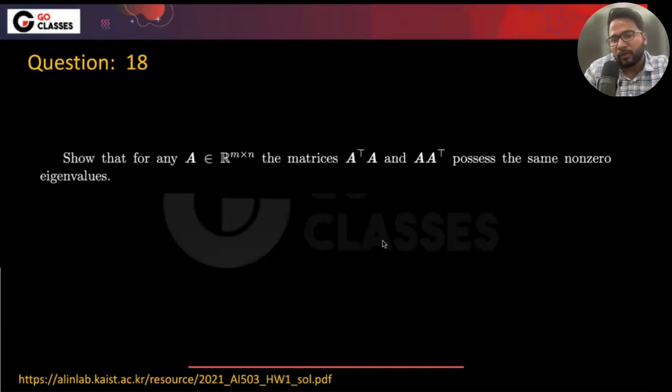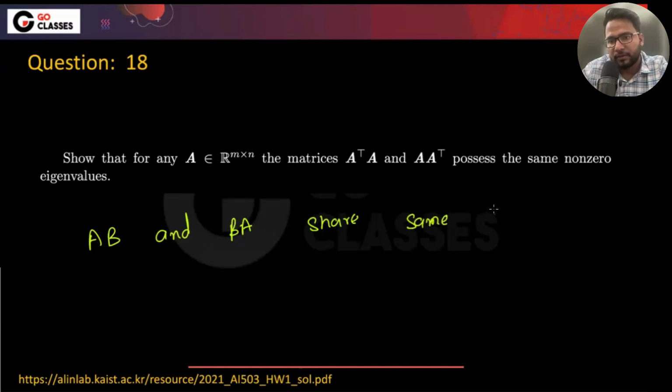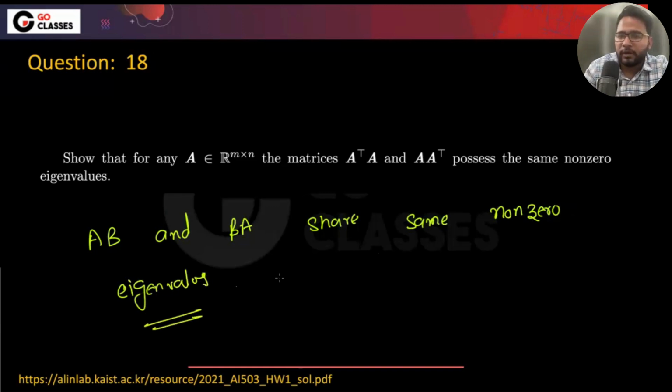Yes. In one of the lectures, we have already proved that AB and BA share the same non-zero eigenvalues, right? And how we showed it was also very easy. So maybe you can watch that lecture again. It is a small lecture; in 5-10 minutes you can just rewatch. So you can just multiply. Yeah, let me do it if you want.